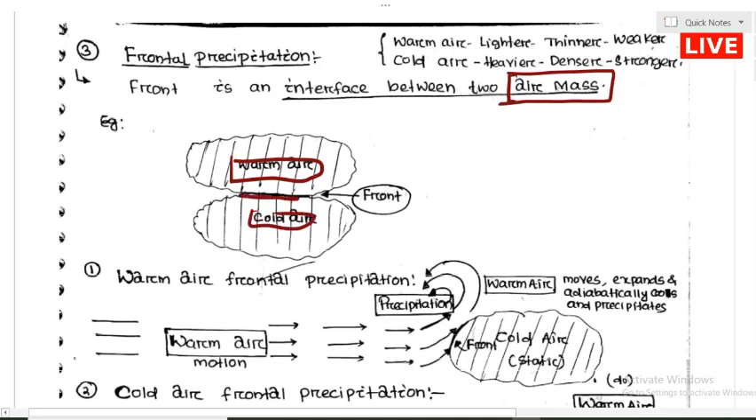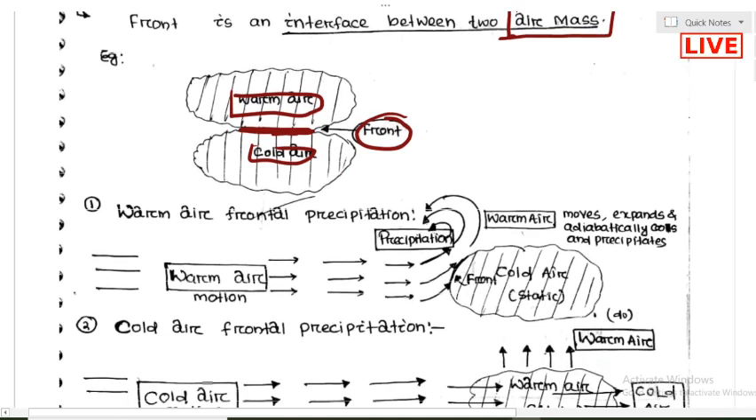So this interface is called the front. The first category of frontal precipitation is called warm air frontal precipitation. Warm air means the warm air is in motion and the cold air is static, it is not moving. When the warm air flows in this direction and strikes, this is called the front, the interface.